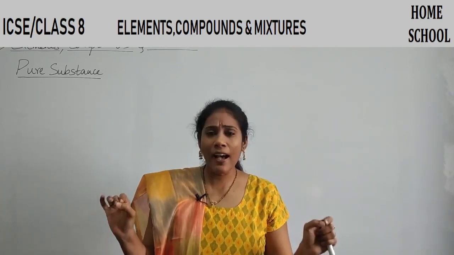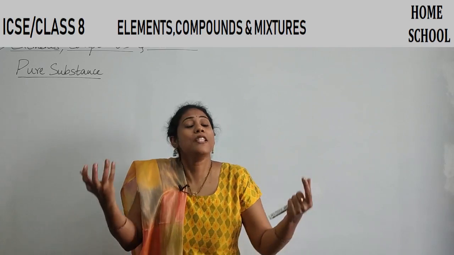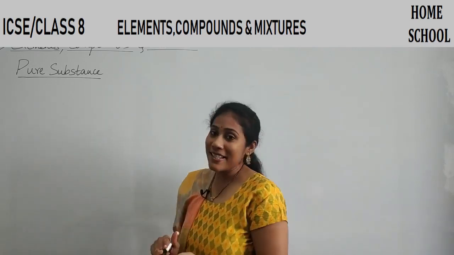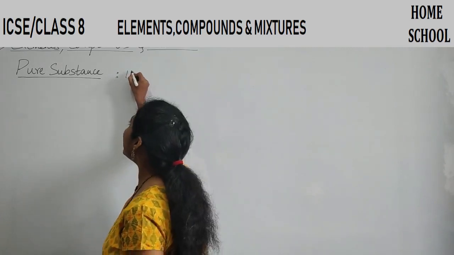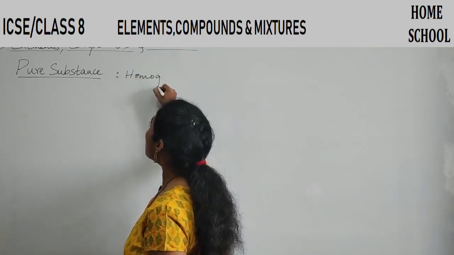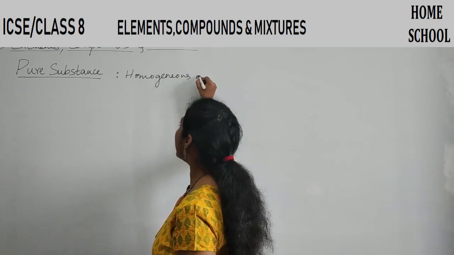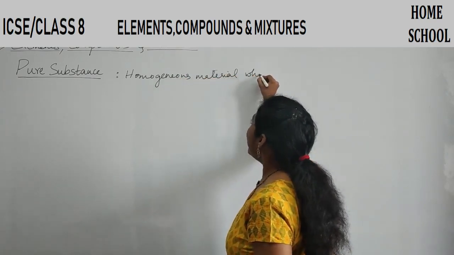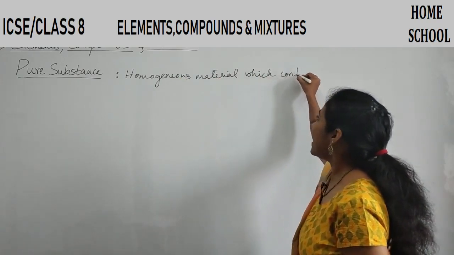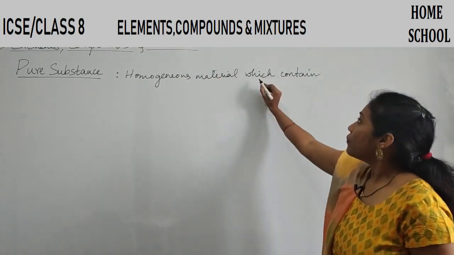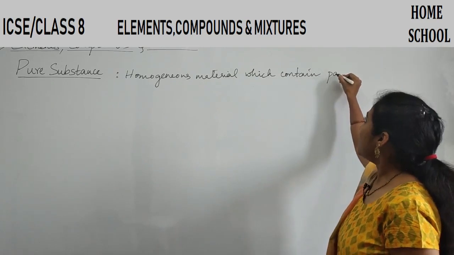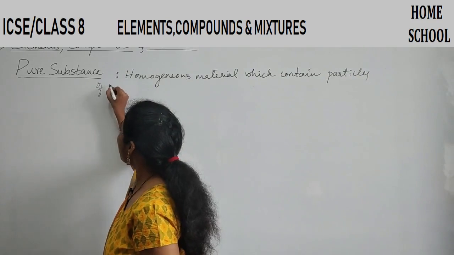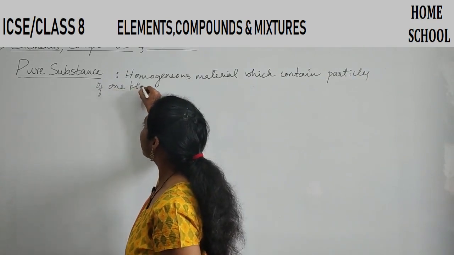Clear? So now, what actually is a pure substance for a chemist? Pure substance is a homogeneous material, which contains, and you should understand the in-depth meaning here, particles of one kind.